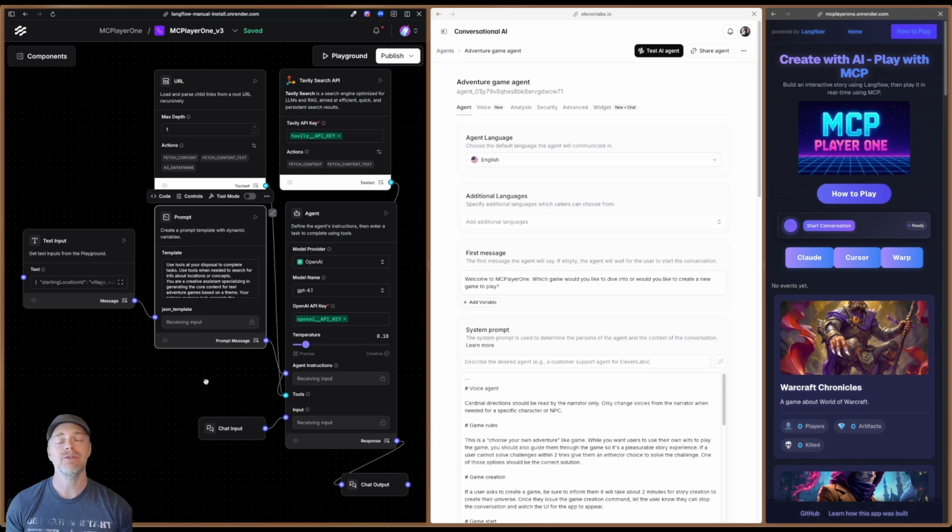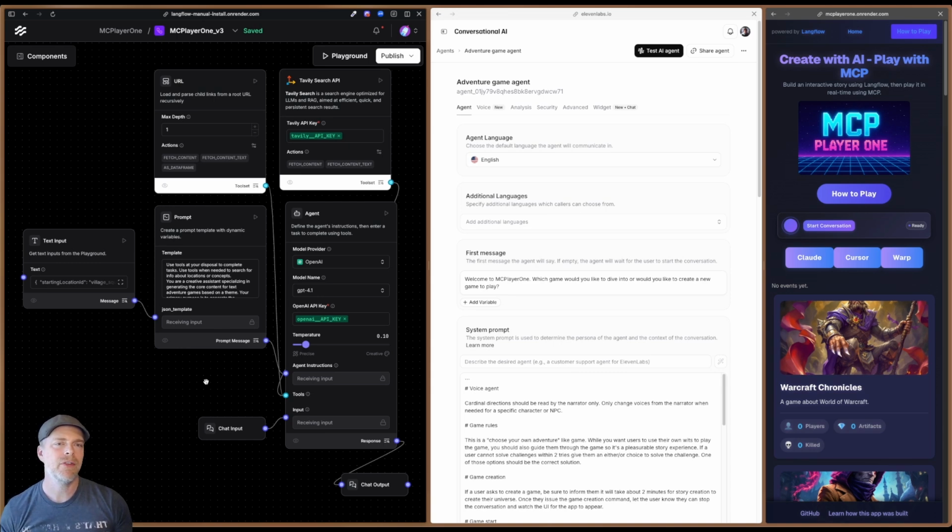Usually when using Langflow, I would use something like a structured output component. And I found that this was consistent enough, as in it is consistent every time. I didn't actually need to. So it was kind of interesting, a little bit different approach than I normally would have taken. But this is the world builder, right? So Langflow here is the world builder, and we have this exposed over MCP.